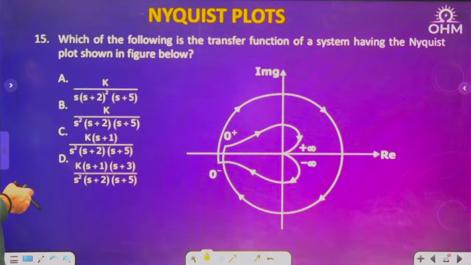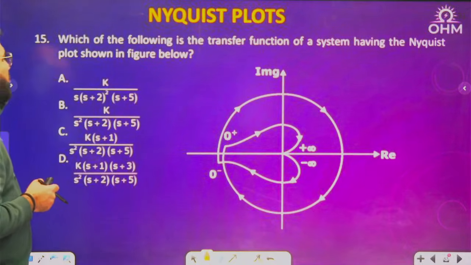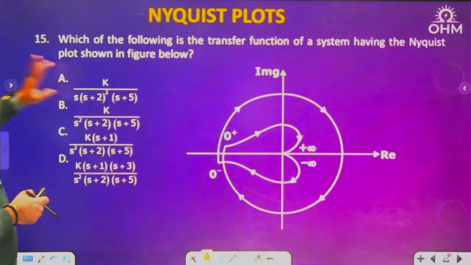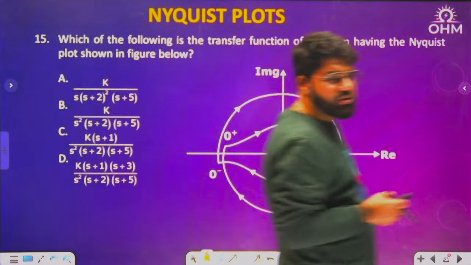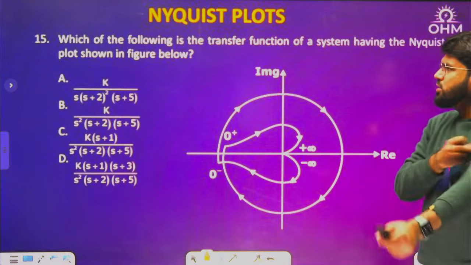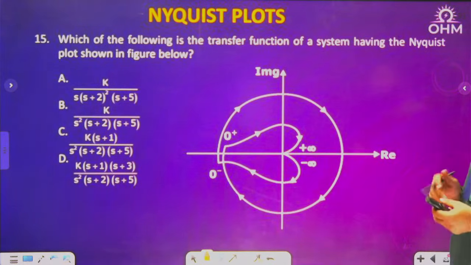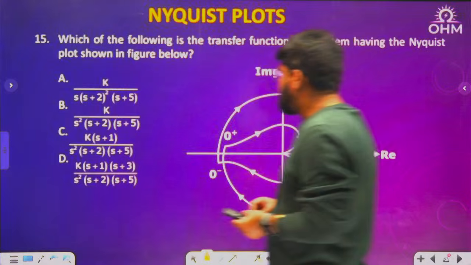Question number 15th, here it is. Which of the following is the transfer function of a system having the Nyquist plot shown in the figure below? Now let's have a look into this one. For the Nyquist plot shown in the figure.